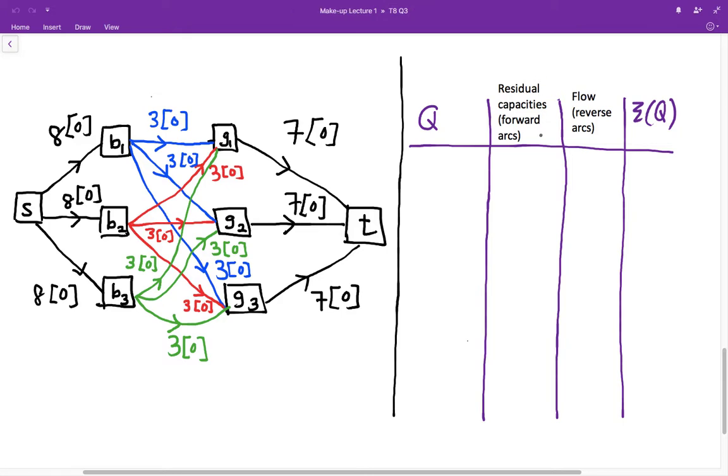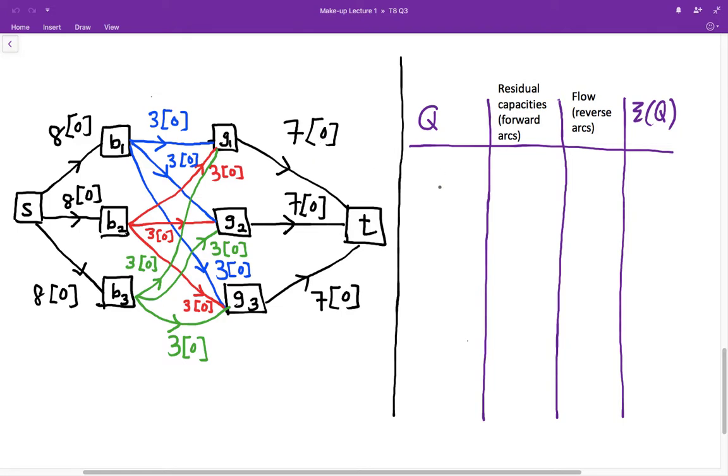In the second column, I have the residual capacities on forward arcs on the path Q, followed by the flow on reverse arcs, if any, on the path Q, and the last column is given by epsilon Q, which is the minimum of the numbers we get in the second and the third column. The initial flow is set to be 0 everywhere.